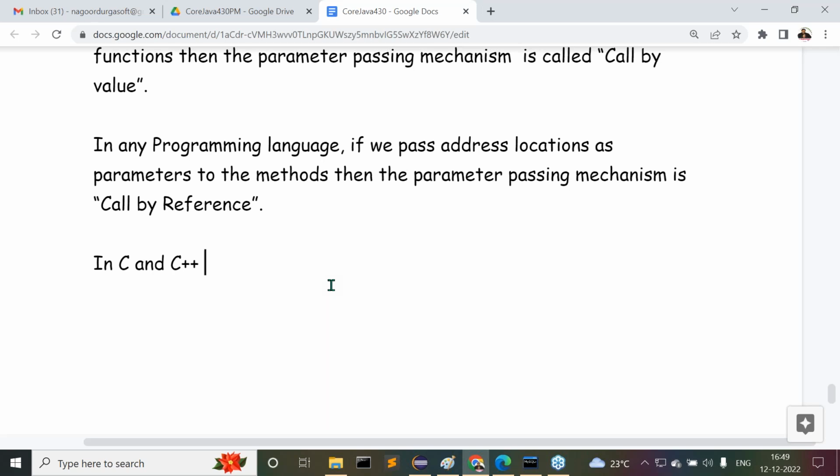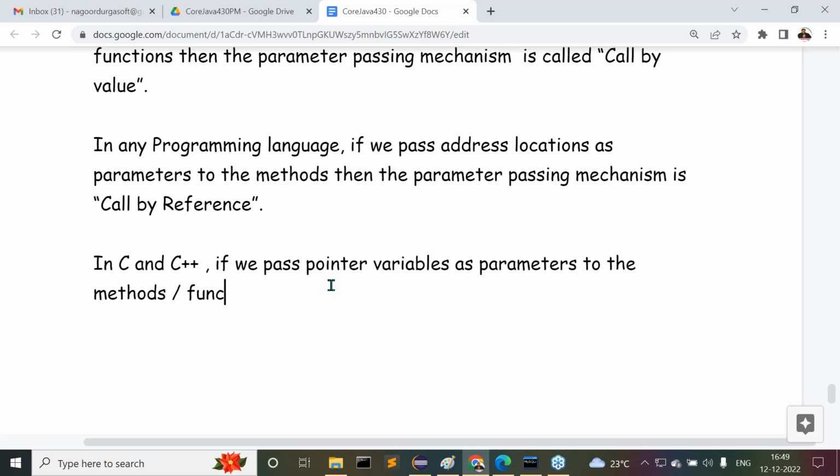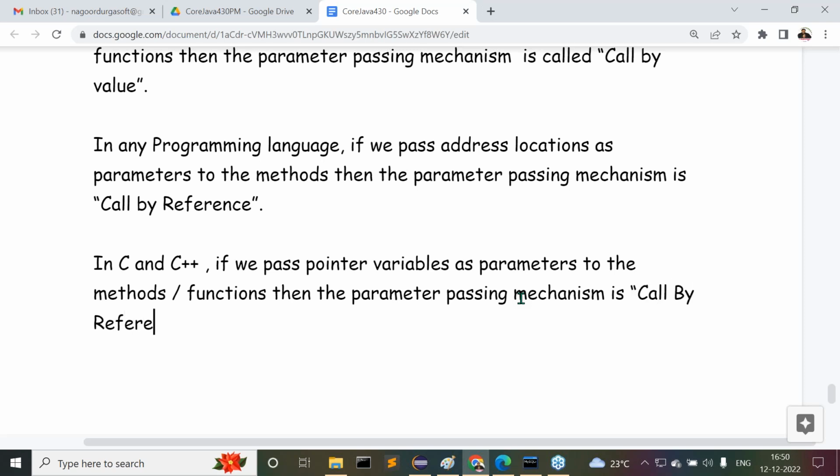In C and C++, if we pass pointer variables as parameters to the methods or functions, then the parameter passing mechanism is called by reference. How, sir?